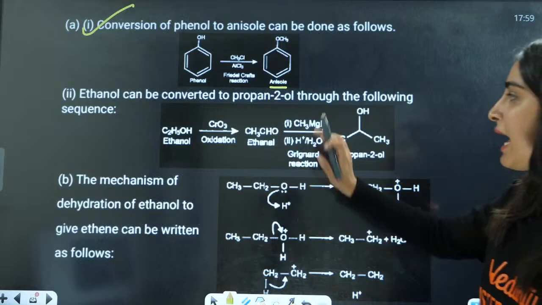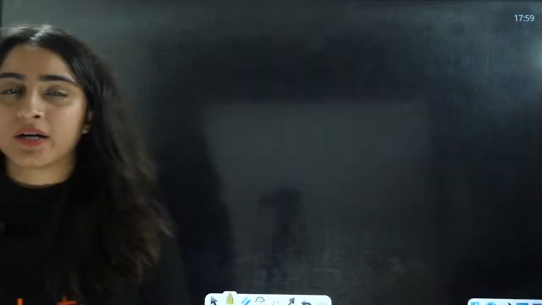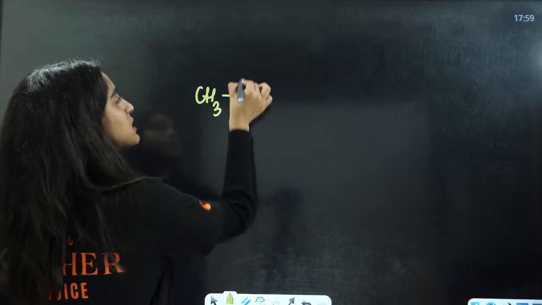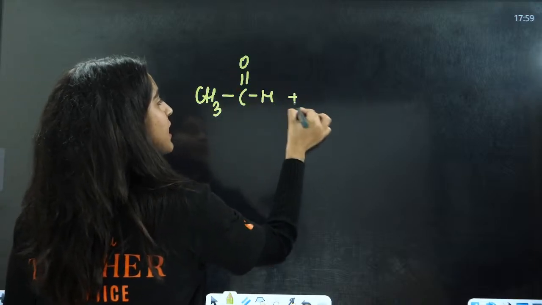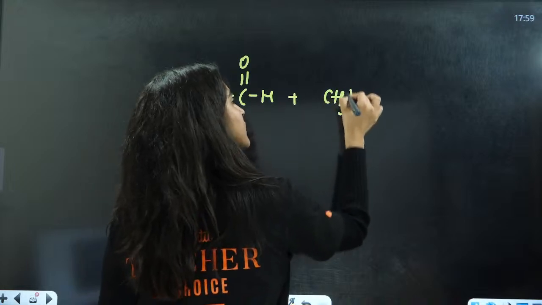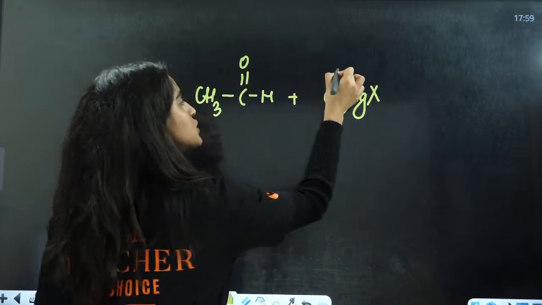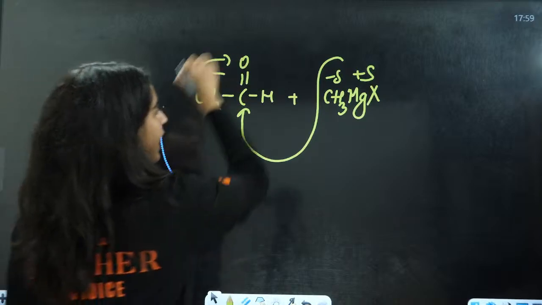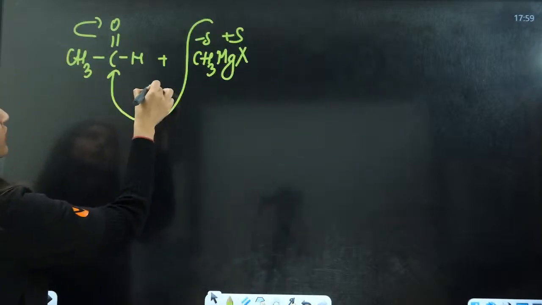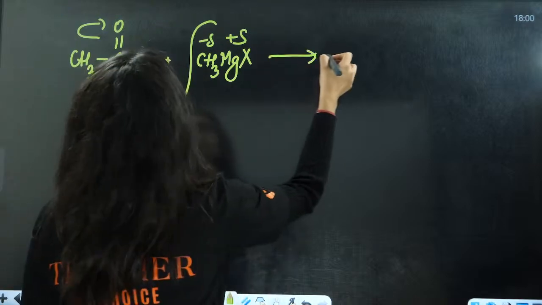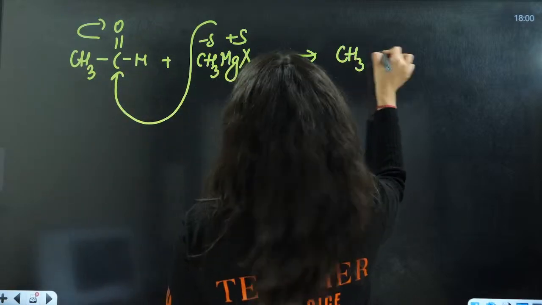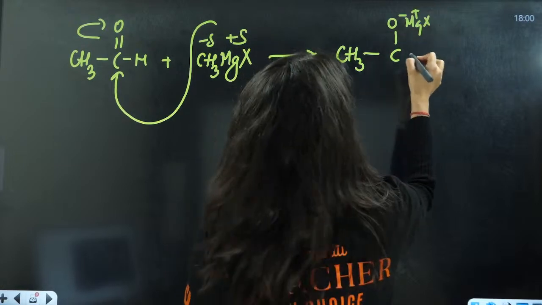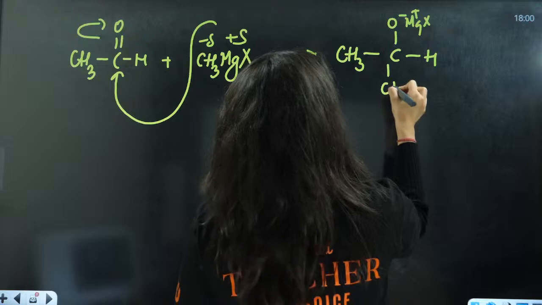Now you have aldehyde. Aldehyde with Grignard reagent, what is it going to do? This is your aldehyde, CH3, C double bond O, this is H, this is CH3, this is MgX. This is partially negative, this is partially positive. It is going to attack here. After that, what is going to happen? Now you will have CH3, this is CO negative, MgX positive, this is H and this is CH3.